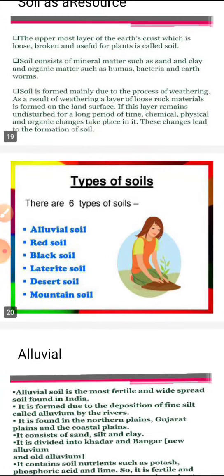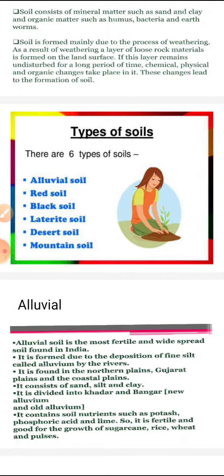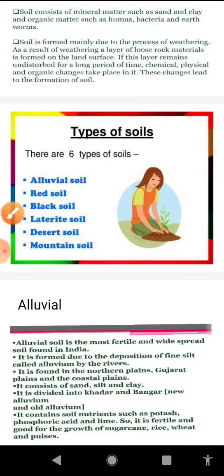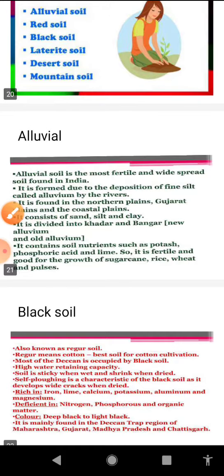After that, we will discuss the classification of soil. Soil can be categorized into different categories on the basis of formation, color, thickness, texture, age, and chemical and physical properties: alluvial soil, red soil, black soil, laterite soil, desert soil and mountain soil. Now let us discuss the different varieties of soil one by one.